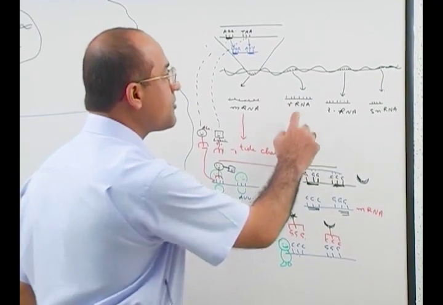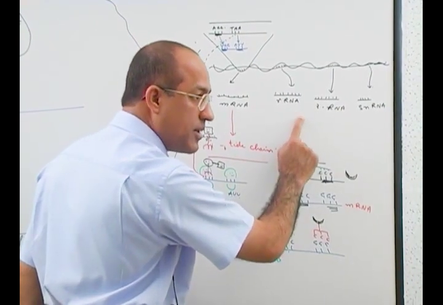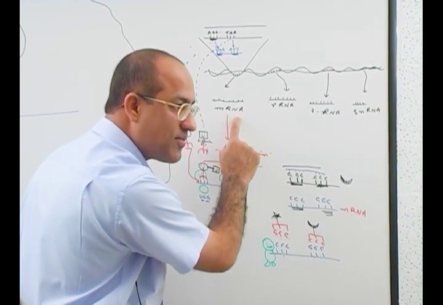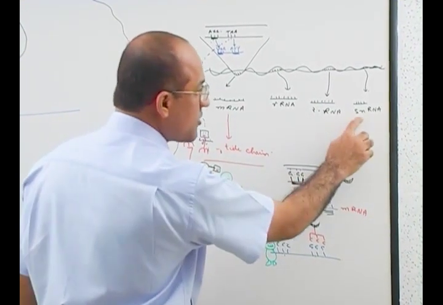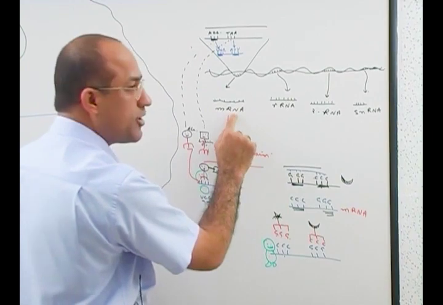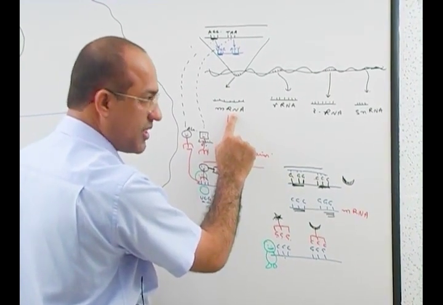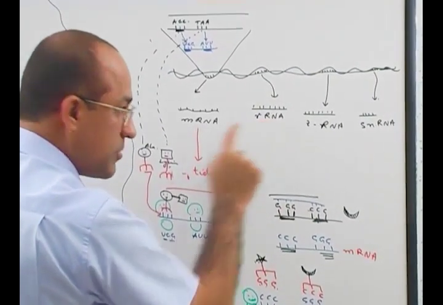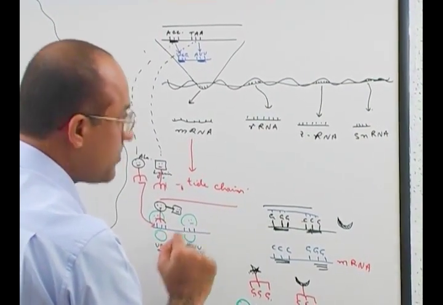But still, all of these also help the messenger RNA to synthesize the peptide chain. How? Small nuclear RNA helps the messenger RNA to be mature, which we'll discuss later. Ribosomal RNA helps the messenger RNA to stabilize on the ribosome.